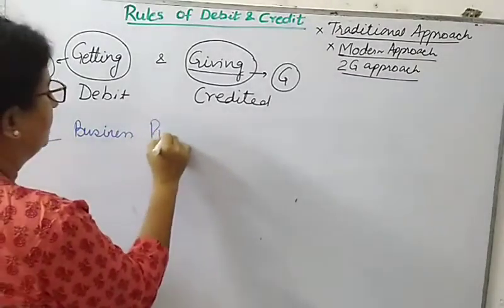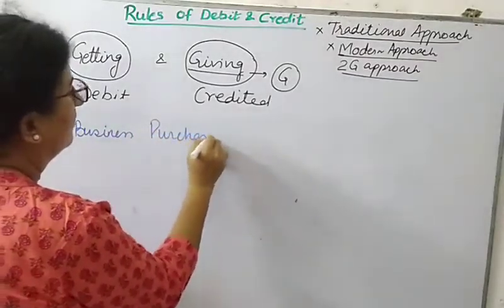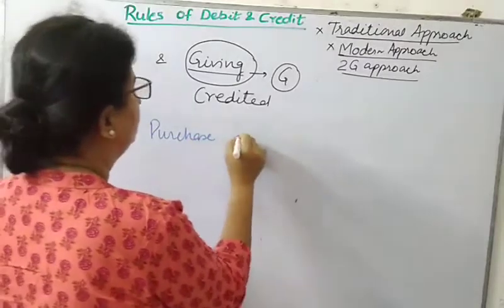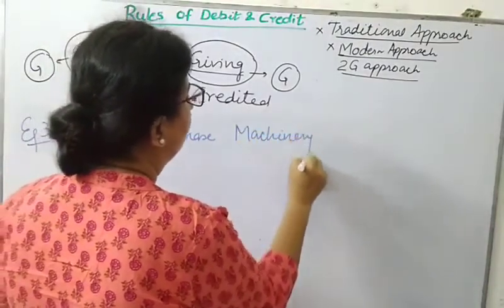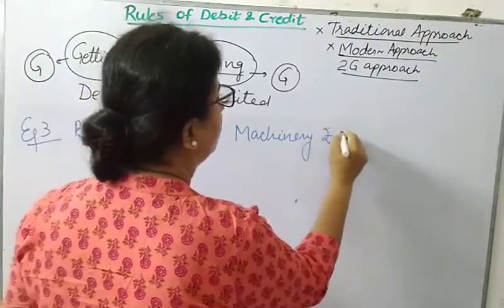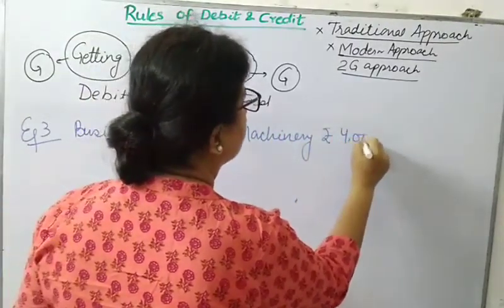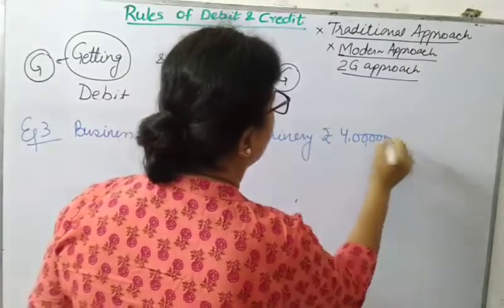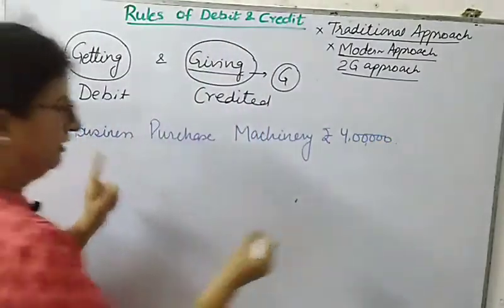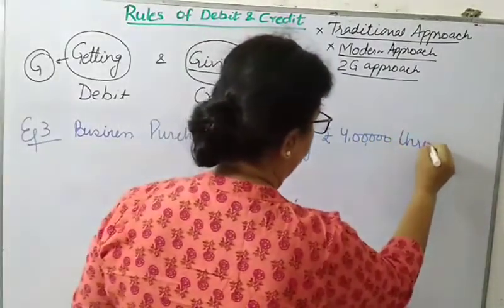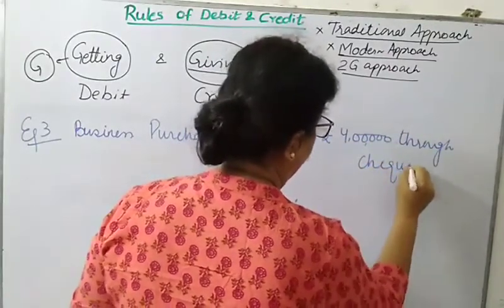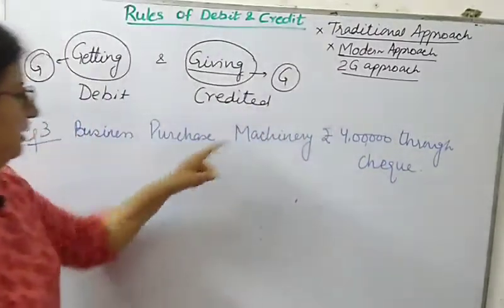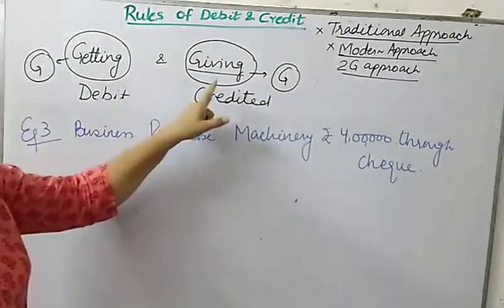Business purchases machinery worth rupees, let us say, 4 lakhs. So what will happen? What business is giving, and this is through check. So let us apply this 2G concept here.